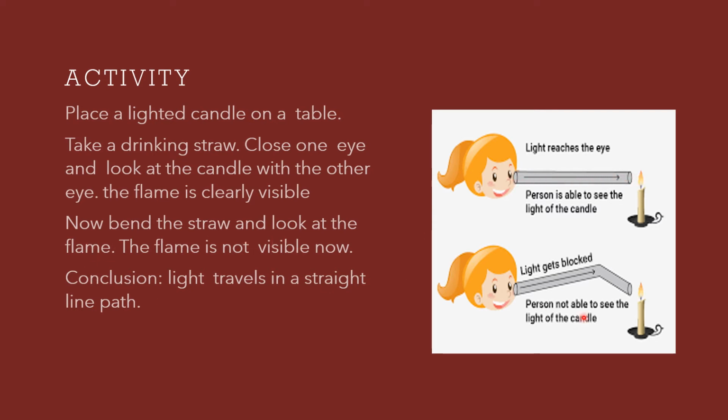But now bend the straw and try to see. This light travels in a straight line but it cannot go straight, so it stops here. It will not bend. So this shows that light travels in a straight line. Here we will not be able to see the flame. This is a very simple experiment. Buy a small plastic straw and try to do this experiment at home. What is the conclusion? The conclusion is light travels in a straight line path.